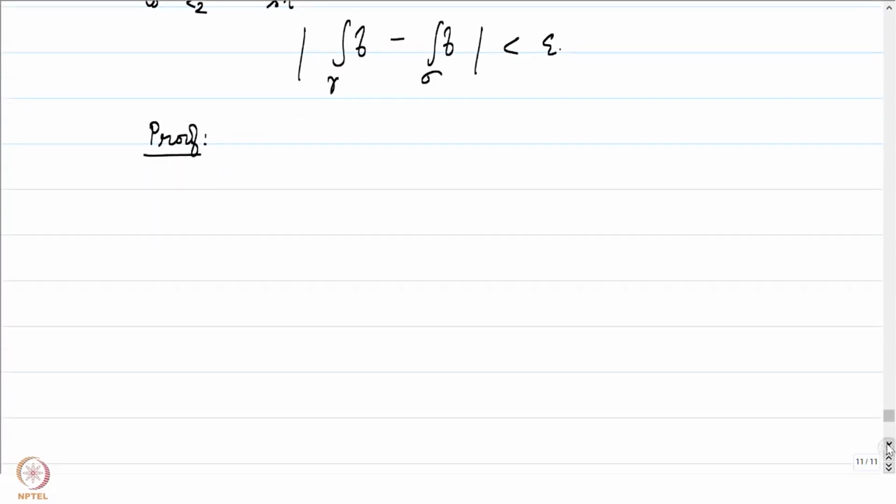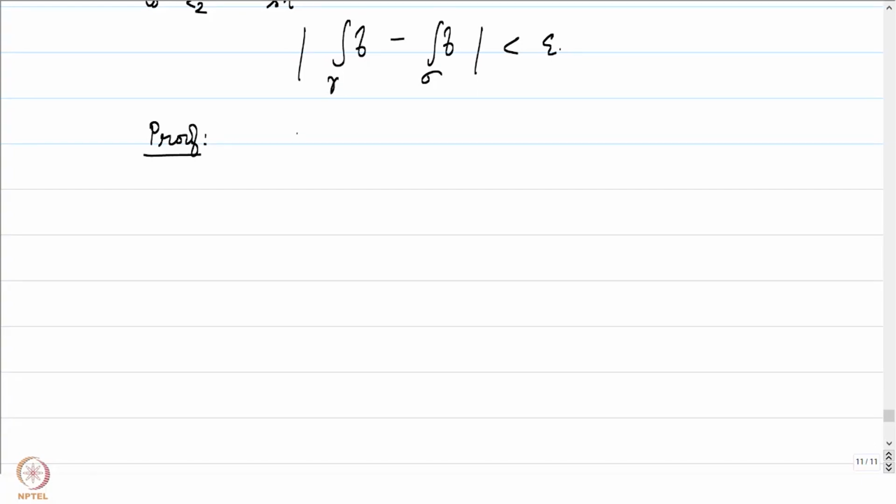So the first observation in this proof would be to get hold of a neighborhood of the image of the curve which is sitting inside omega, whose closure is also a subset of omega.